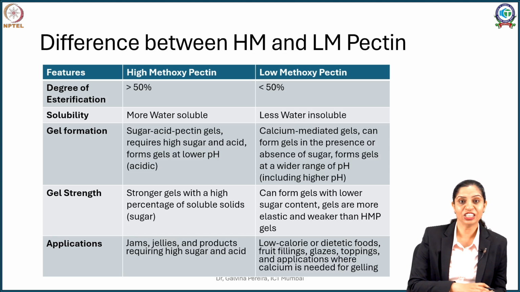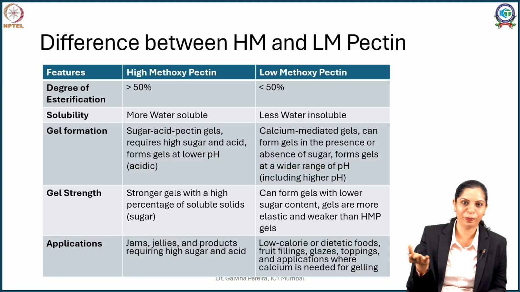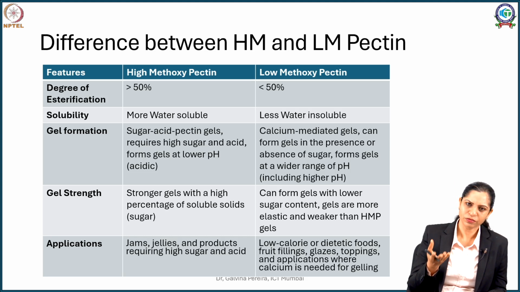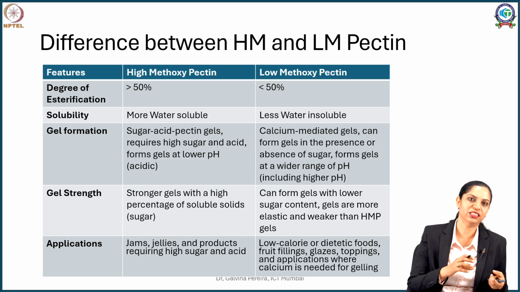Now comparing the gel strength, high methoxy pectin gives you a stronger gel. Imagine you are consuming your gummies. You get something like that, whereas low methoxy pectin is something very soft, imagine the glazings of cakes or pastries. They form very soft gels with a nice, smooth, pliable consistency, and they are more elastic, whereas the high methoxy pectins give more friable gels.